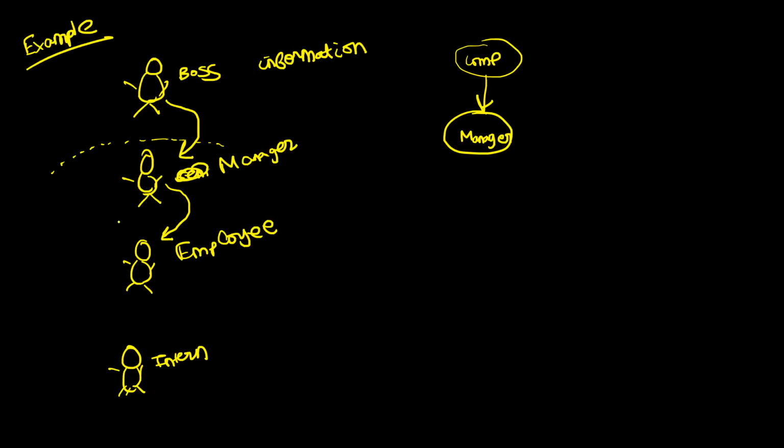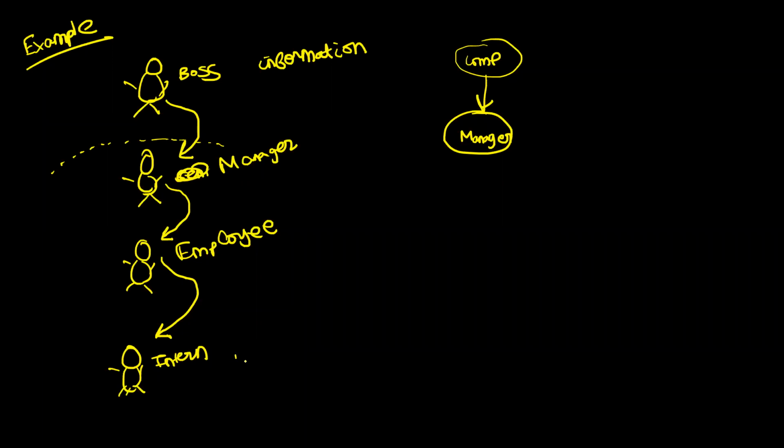What will the employee do? The employee will accept. But let's say that this is even a complex problem for the employee. He is also busy. So what will he do? He will go and pass on the problem to the intern. Hey intern, can you please go and give me the file information? Now the intern will accept because he wants a pre-placement offer, right? Now, can the intern pass on the information to anybody else?